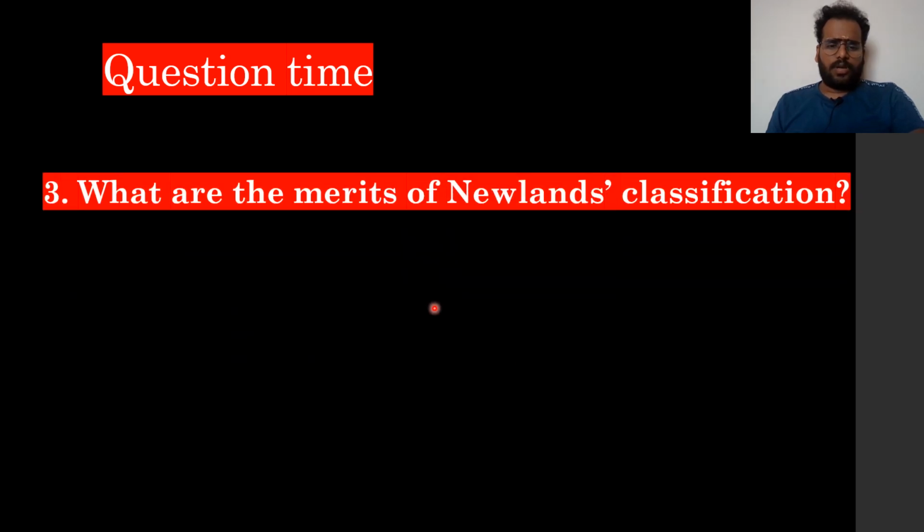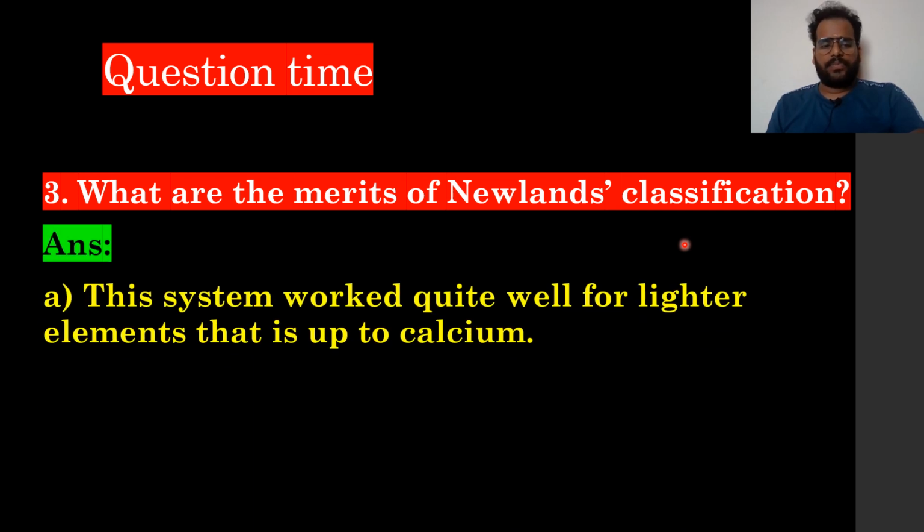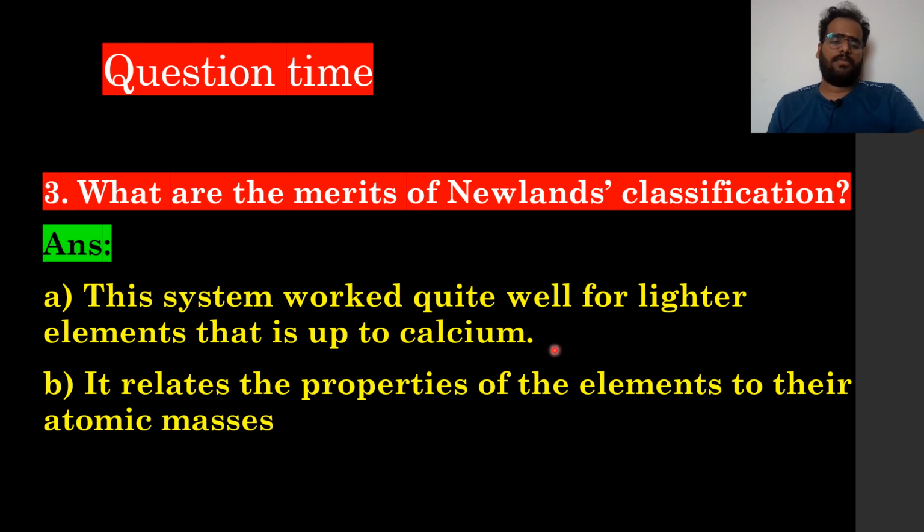Next question, what are the merits of Newland's classification? So, as we already studied, there are two merits. One, it worked quite well for lighter elements, that is up to calcium, and also it correlates the properties of elements to their atomic masses.